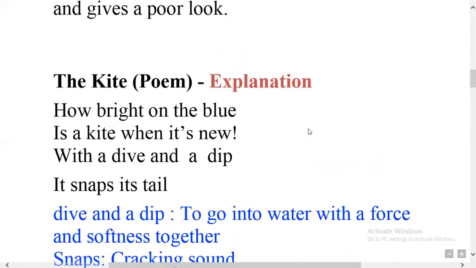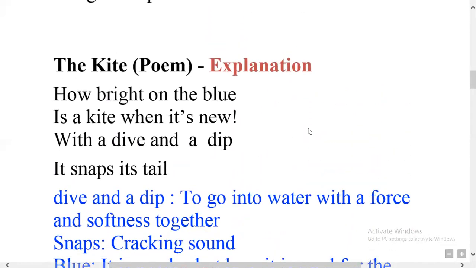Now let us first try to read the first stanza for you. How bright on the blue is a kite when it's new. With a dive and a dip, it snaps its tail. These are the first four lines I have just recited for you.